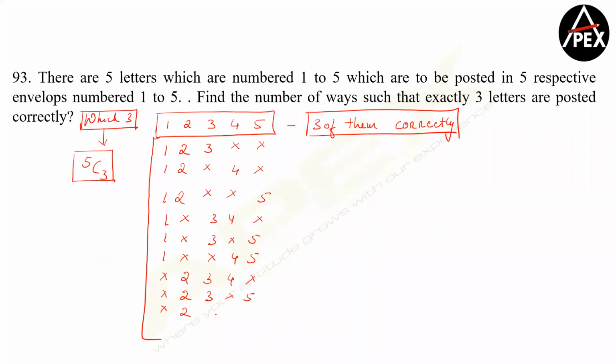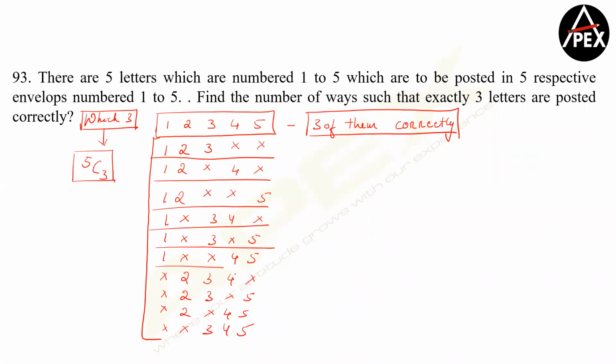Right? Then I go with 2, 4, 5. And the last one that you have is 3, 4, 5. Can I say these are the only 10 possibilities where I can post any 3 of them correctly? 1, 2, 3, 4, 5, 6, 7, 8, 9, 10. Perfect. Now is it clear, guys? Can I say any of these 10 can happen?